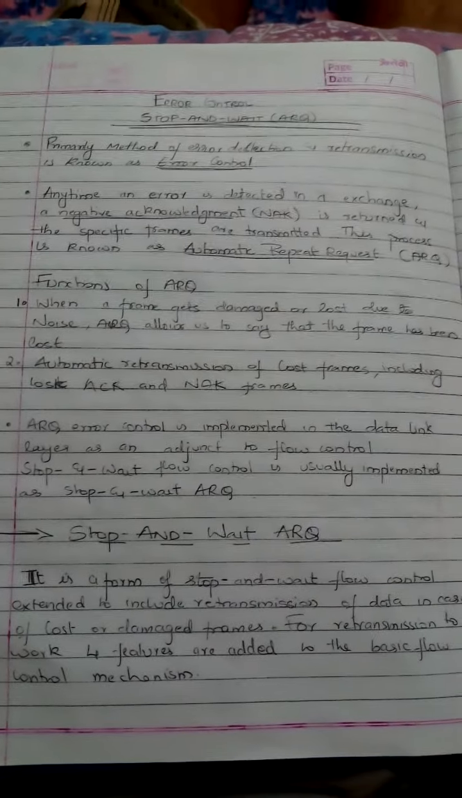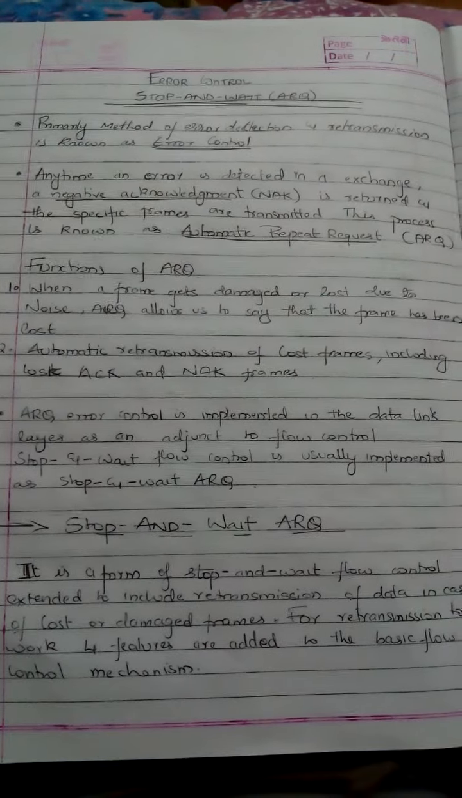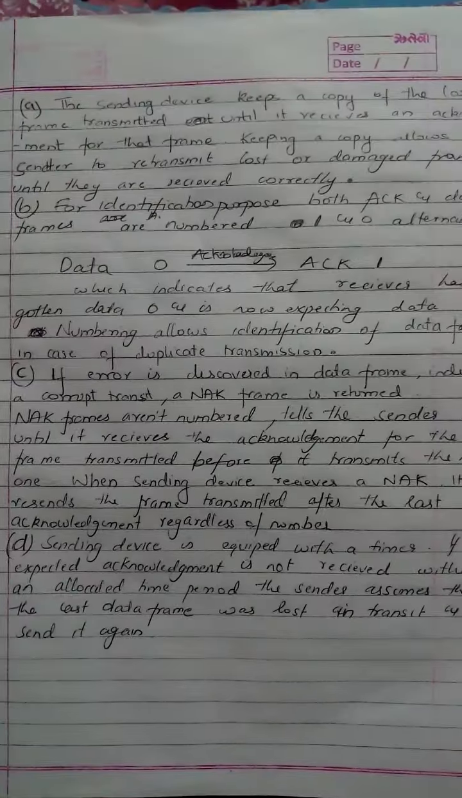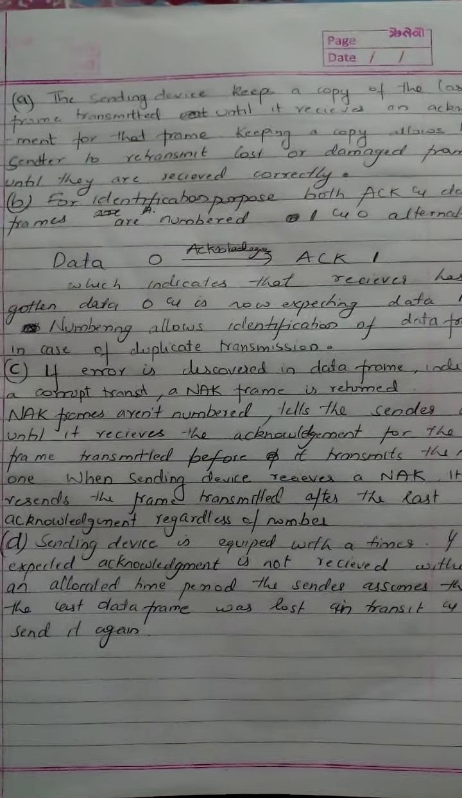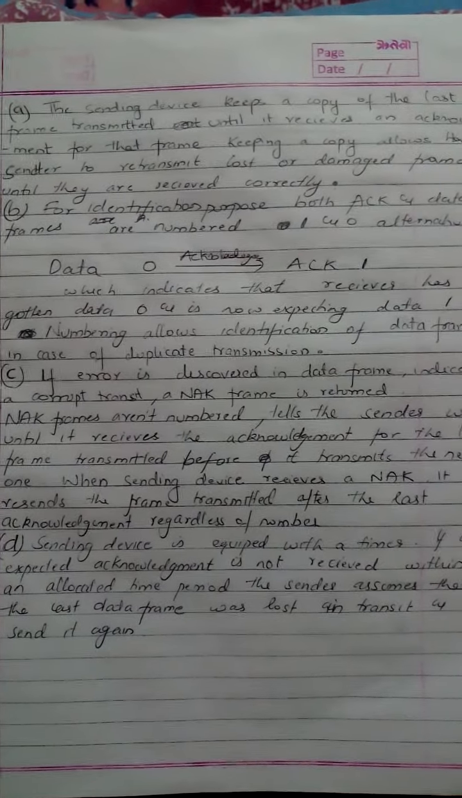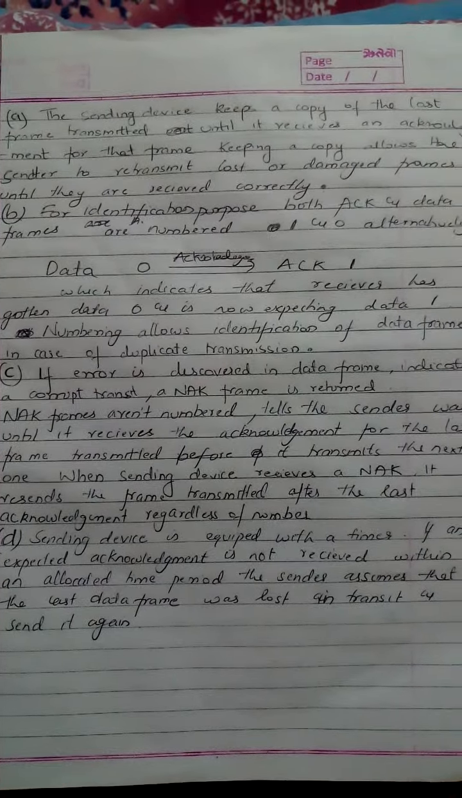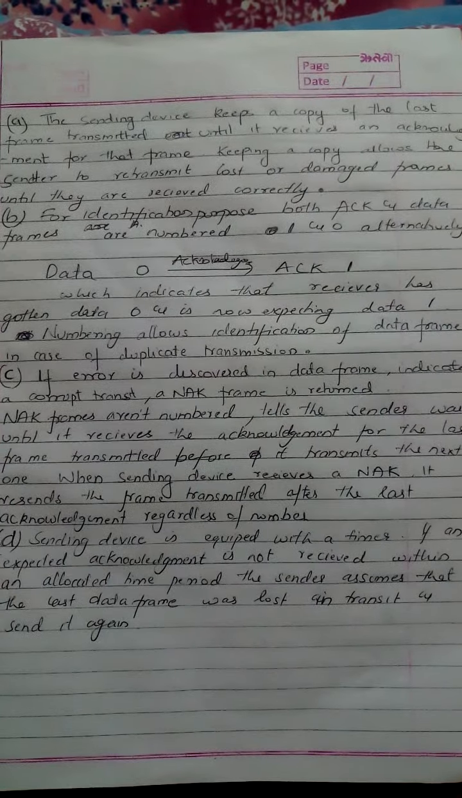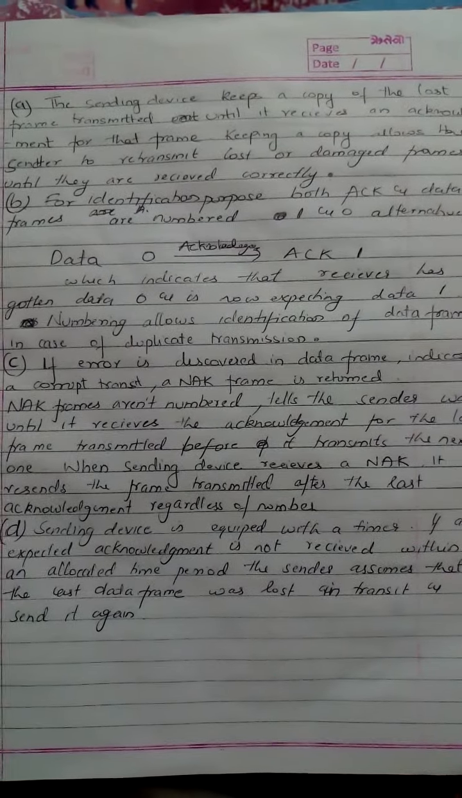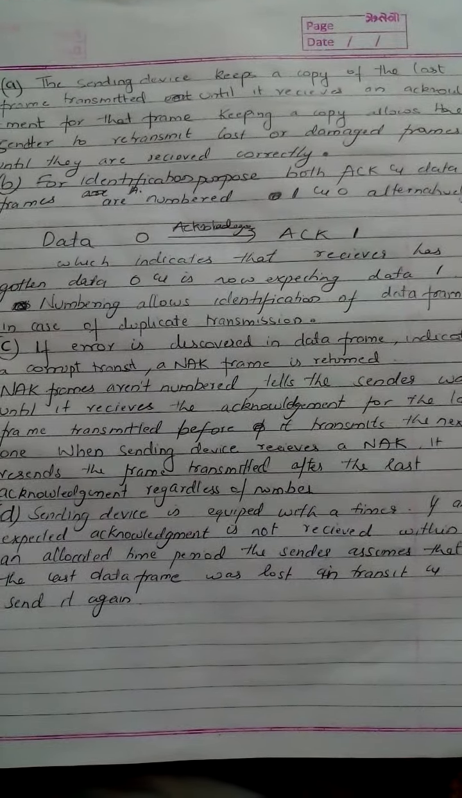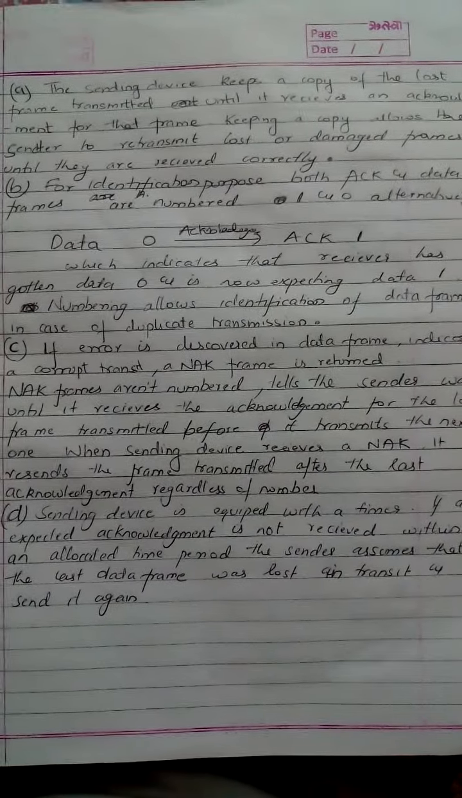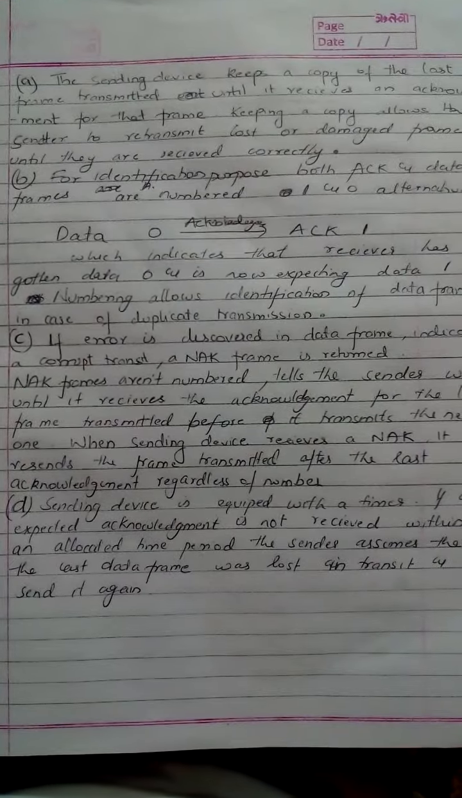Now for this to work, there are four features added to the basic stop and wait. The first one is that the sending device keeps a copy of the last frame transmitted until it receives an acknowledgement for the frame. Keeping it allows the sender to retransmit. If the data frame is damaged or the receiver does not accept or acknowledge it, the sender will send it again. That is known as retransmitting.